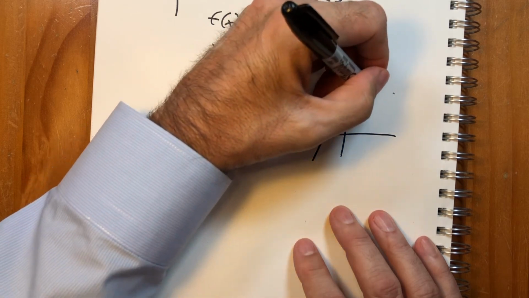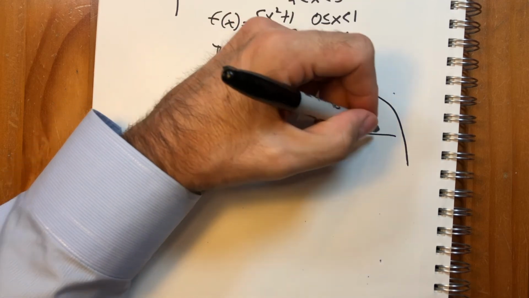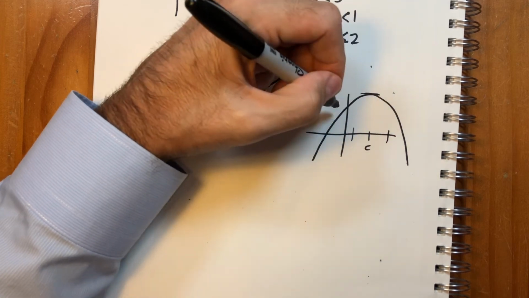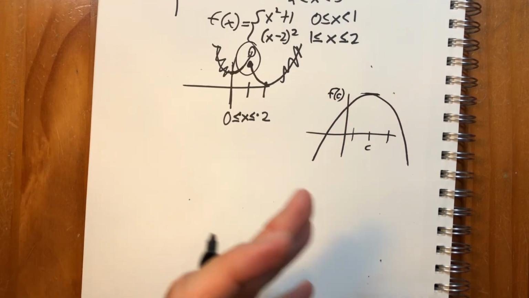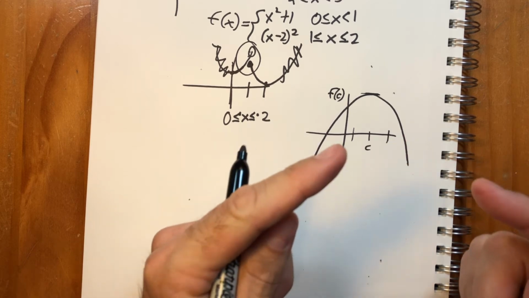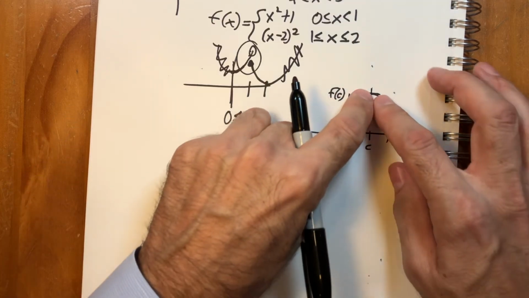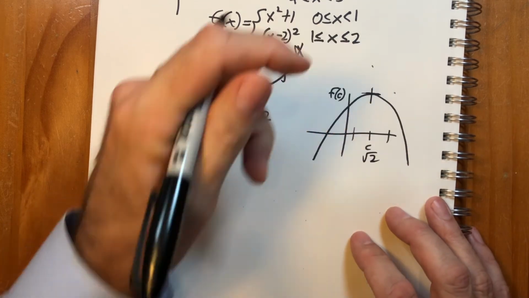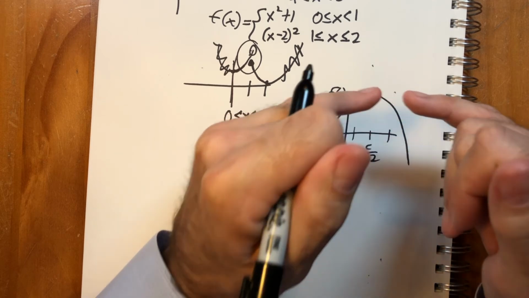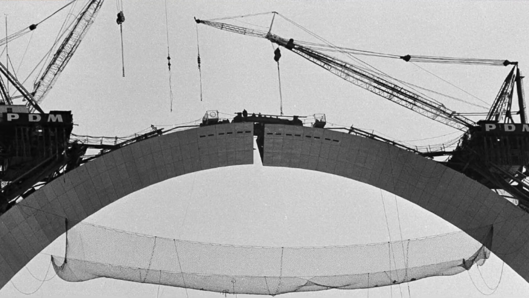So we're talking about a function like this. And the extreme value theorem claims that if this is a continuous function over a closed interval, it's going to have a highest point here. But how do we know that that's true? It's getting back to the question of continuity and the question of gaps. Would it be possible for there not to be one? What if this function was over the rational numbers and c was at the square root of 2? Then it would be forever getting higher without ever touching. So you could always get higher and higher. It would be sort of like the St. Louis Arch right before they put in the final piece.